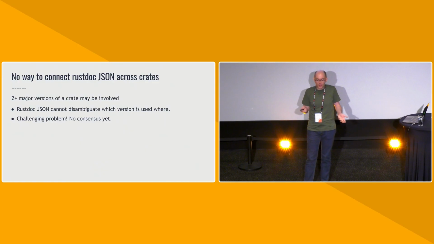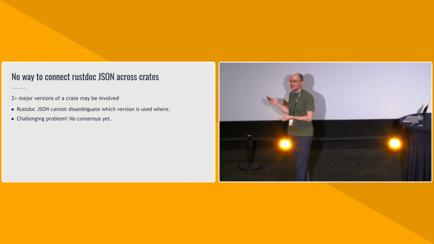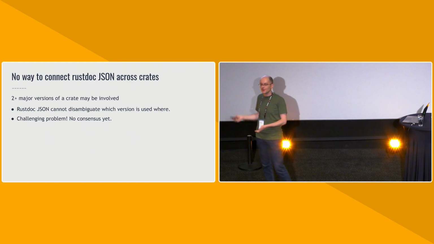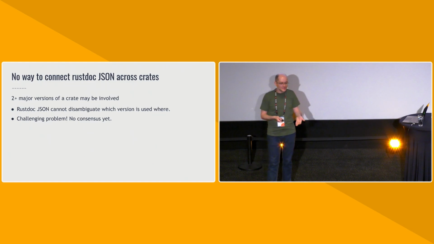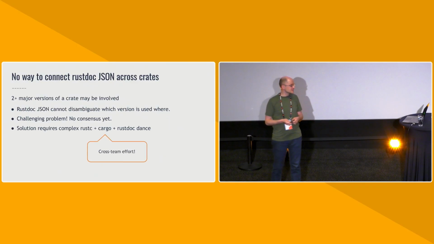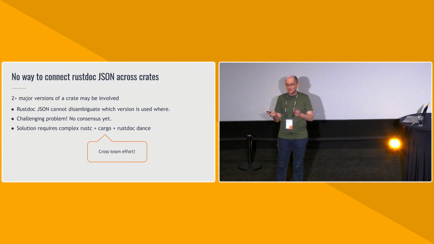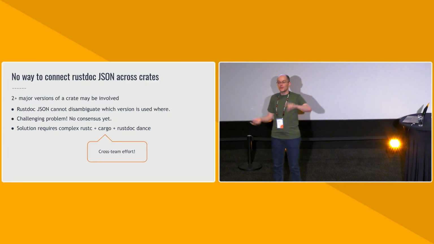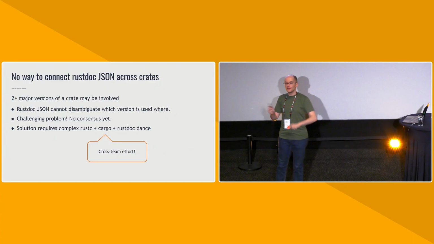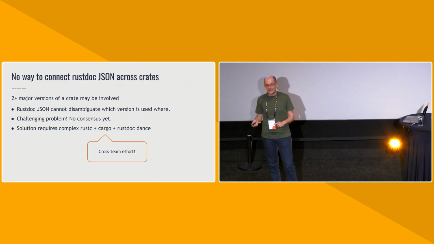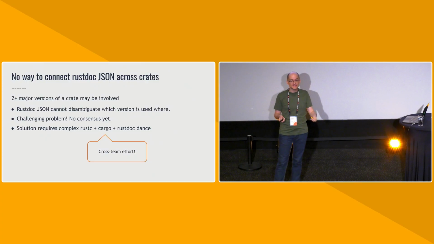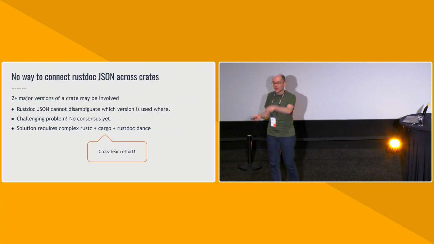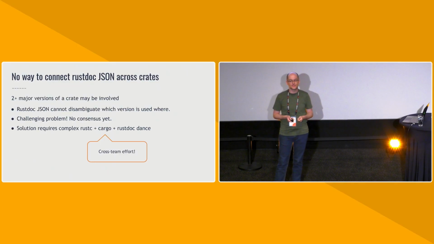This is not an easy problem to solve. The reason it's still here, why I'm talking about it after 3 years of building cargo SemVer checks, is that if it were easy, we would have solved it. So it's a very challenging problem. And it actually requires a pretty complicated dance between rustc, cargo, and rustdoc to get us all of the information that we need. It is necessarily a cross-team problem. It is not just rustdoc needs to do this one thing and then the problem is solved.